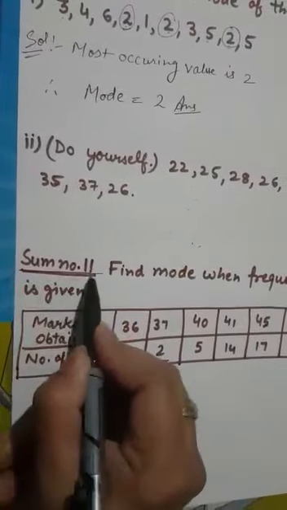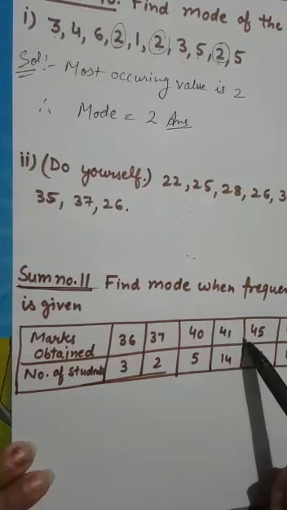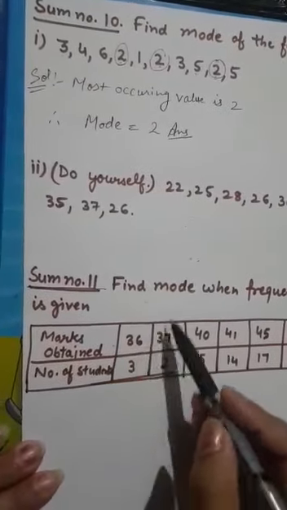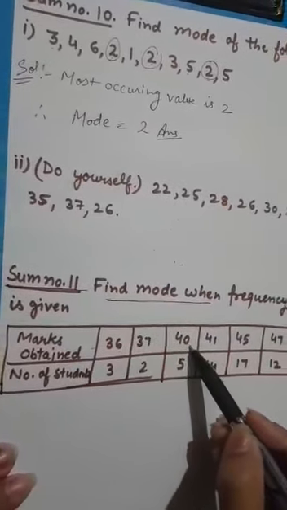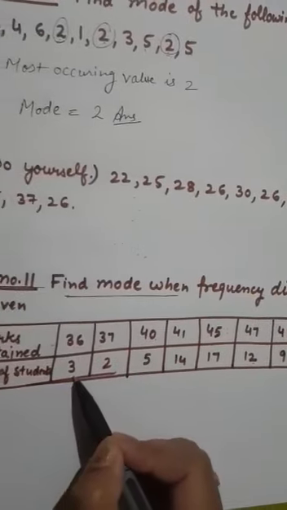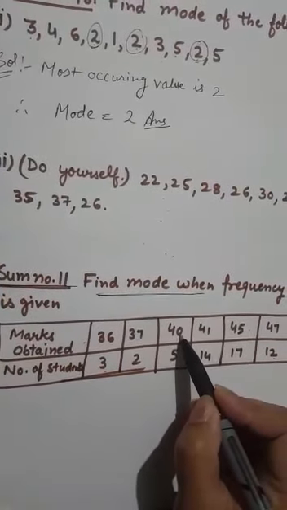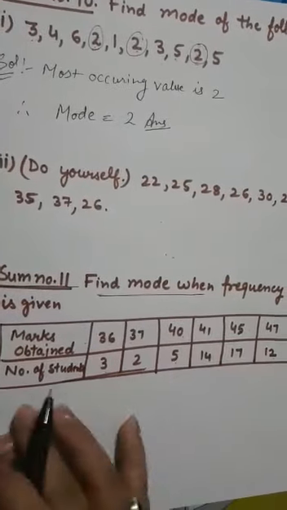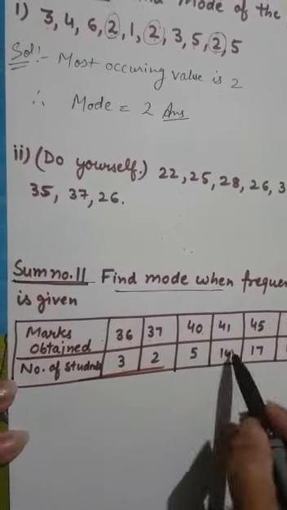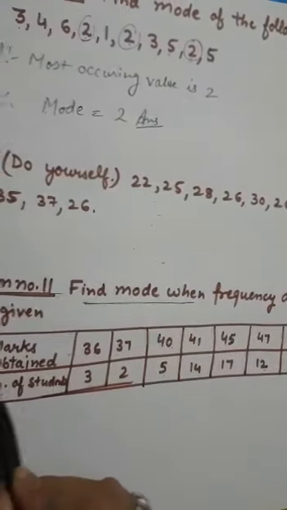Now sum number 11. That was the individual series; now a discrete series is given to you, in which two sets of observations are given. Here marks obtained are given, and the number of students are also given. Like 36 was scored by 3 students, 37 marks were scored by 2 students in a class, 40 marks were scored by 5 students. So how to find the mode in this type of series? Very easy. You know which value is occurring the maximum number of times.